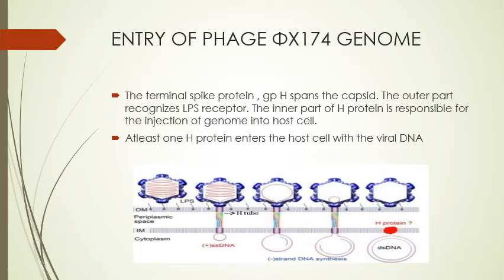Now next step is entry of the phage φX174 genome. The terminal spike protein GPH spans the capsid. The outer part recognizes the LPS receptor. The inner part of the H protein is responsible for the injection of the genome into the host cell. At least one H protein enters the host cell with the viral DNA. In the diagram given below you can see the LPS receptors are there, and then H tubes are there. Then first it forms positive single-stranded DNA, then negative DNA strands are synthesized, and then in the last phase double-stranded DNA is formed.